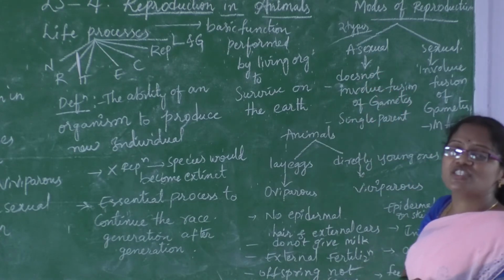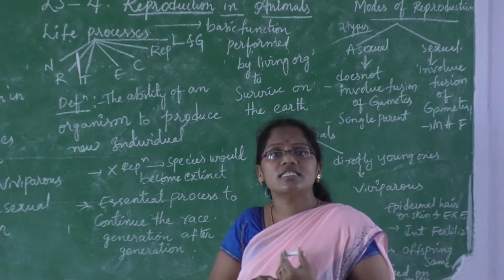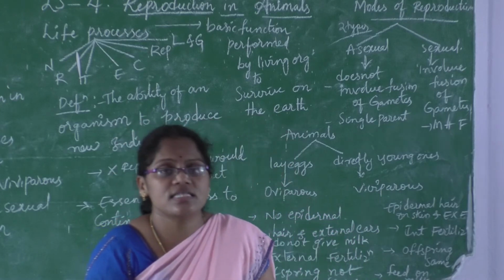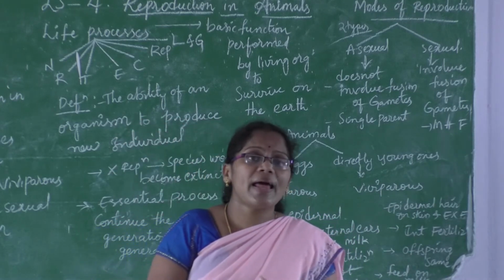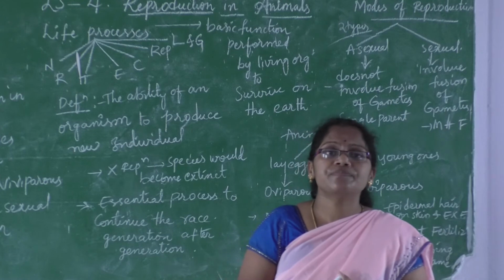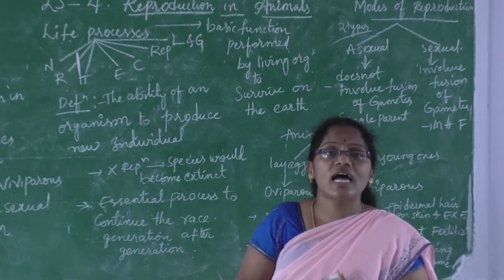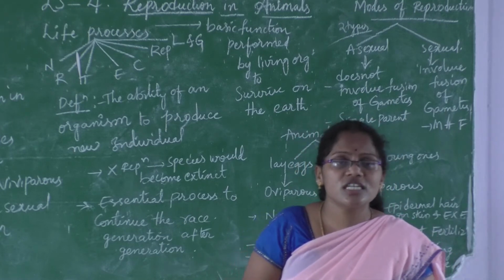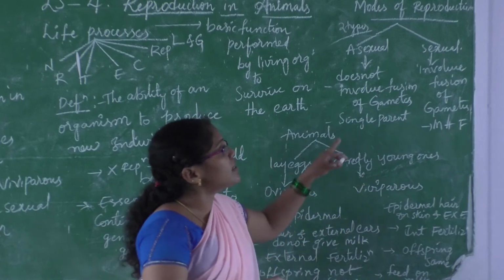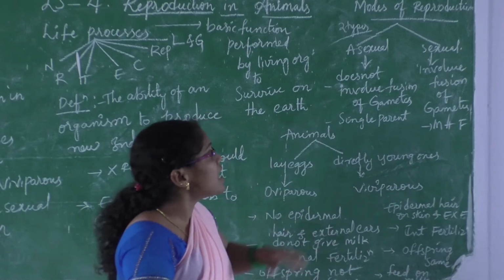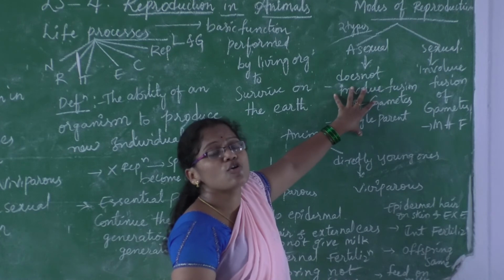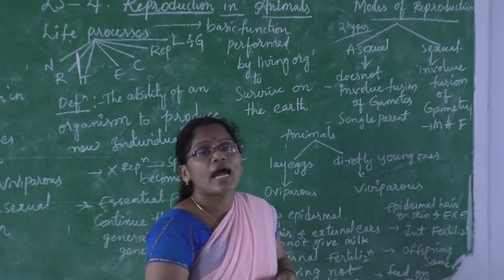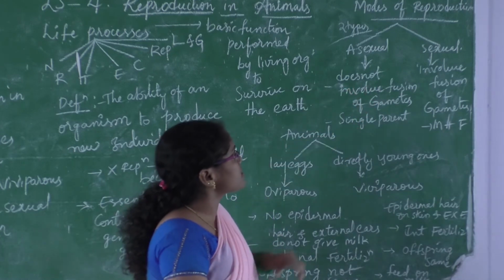Asexual reproduction can be seen in unicellular organisms as well as plants, right? In plants you have already learned about vegetative propagation, artificial propagation and natural propagation. These all come under asexual reproduction in plants, and in some animals also, where the fusion of gametes is not taking place.